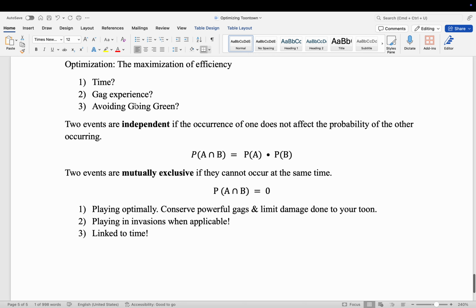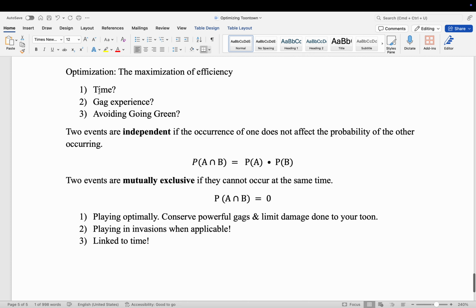So these are the mathematical definitions which we may use in the future, but the more linguistic application for them, or the way that we use it in language, can be to say, these are the three things that we're optimizing for. We do not have to pick and choose. These are not mutually exclusive in another way. To maximize for time does not mean you can't maximize for gag experience. To maximize for gag experience does not mean you can't maximize for the ability not to go green.